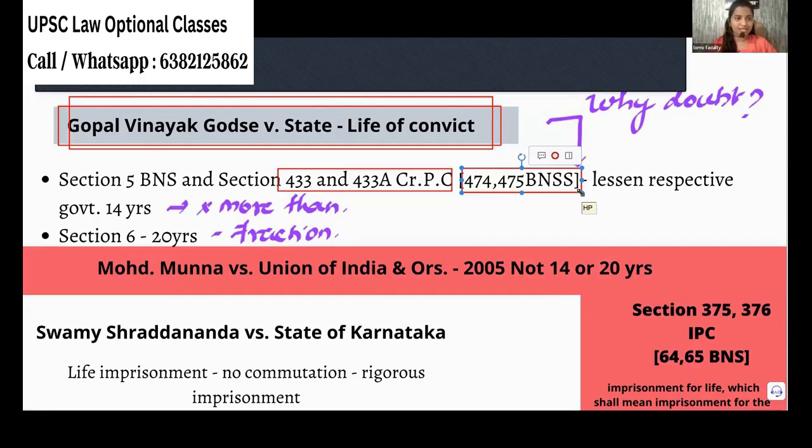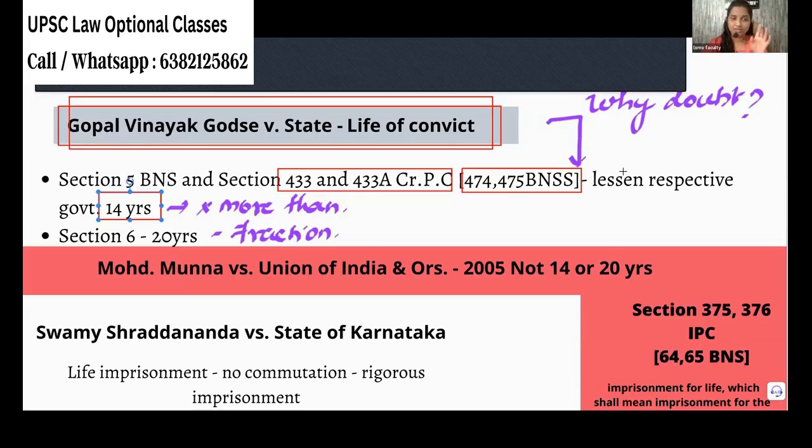So making it less also must be within a proper limit. You make a life imprisonment 20 or 30, 40 or 50 years; it is not useful, he's going to die anyway. You need not lessen it at all. That's why we have a limit in CrPC and BNSS when you are trying to lessen the sentence. So lessen within 14 years: give 10 years, 5 years or something like that, not more than 14 years. So that's why we confuse life imprisonment with 14 years.